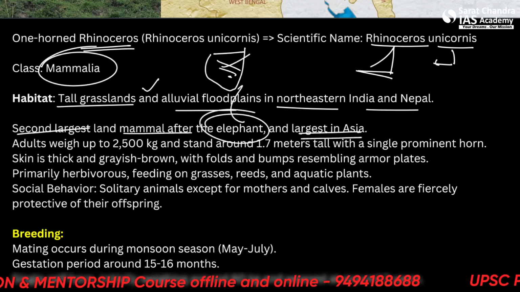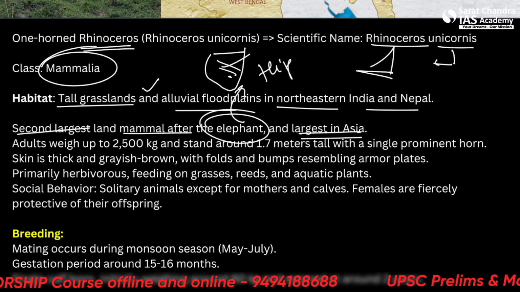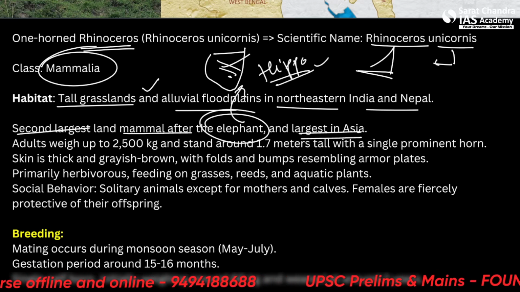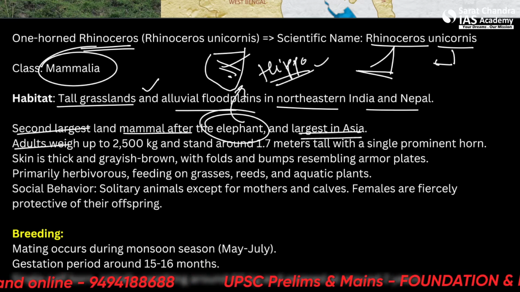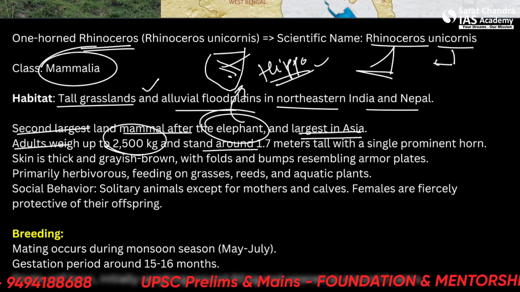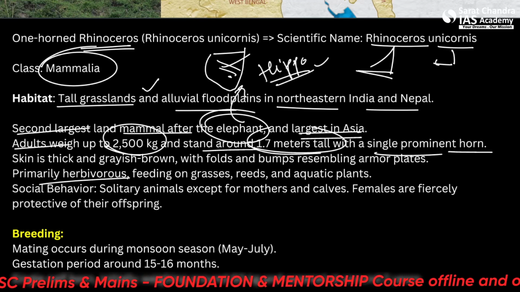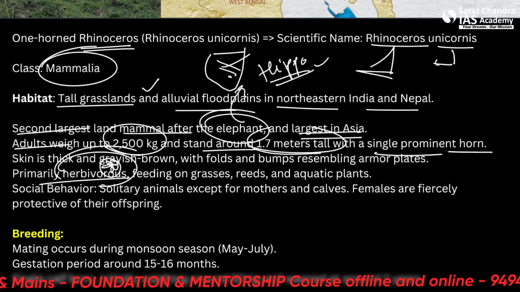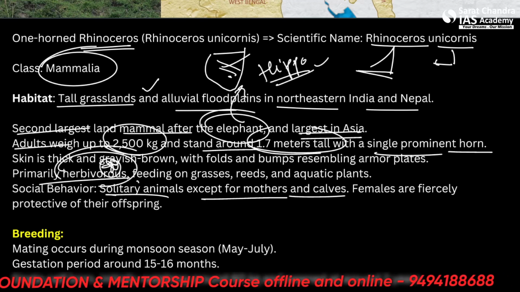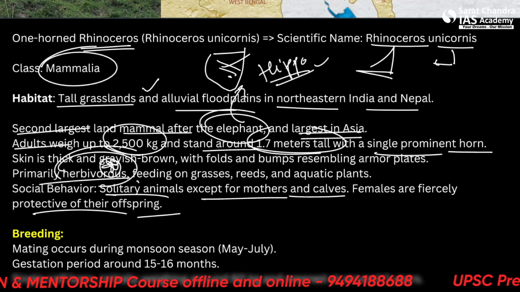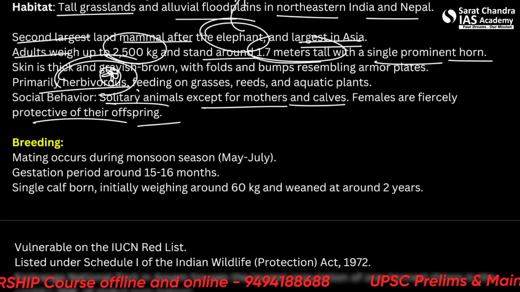There is also the hippo to be considered. Hippo is also a large mammal. Adults weigh up to 2500 kg and stand around 1.7 meters tall with a single prominent horn. So you can read about this. It's primarily herbivorous, and it is a solitary animal except for mother and calves. Females are fiercely protective of their offspring. The gestation period is 15 to 16 months.